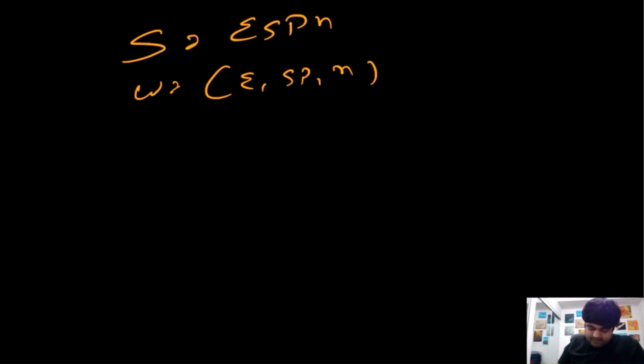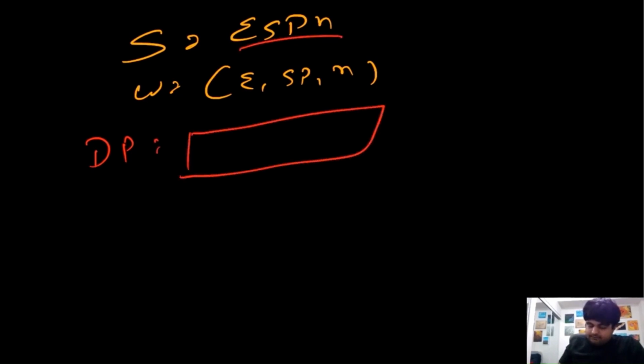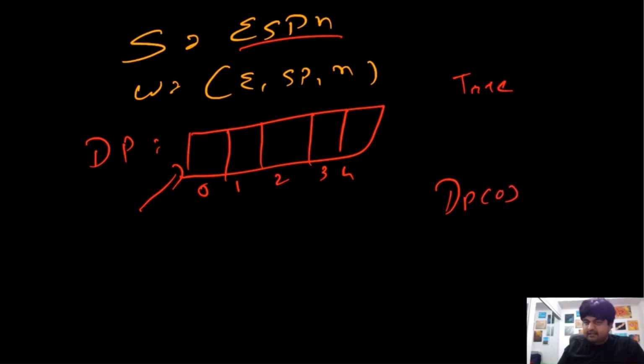Now let's create a new data structure called DP, an array of size 5, so 0 1 2 3 4. Now we know that this 0th position would always be true. And why would it be true? Because this indicates that for DP of size 0, which means for a string of size 0, does the word dictionary contain this particular element or not?